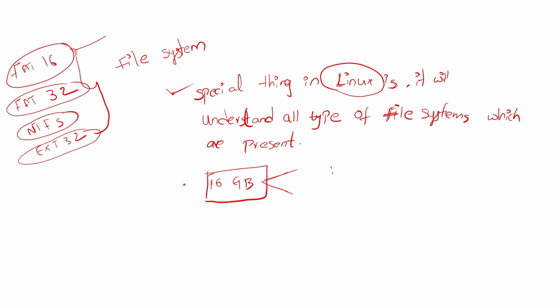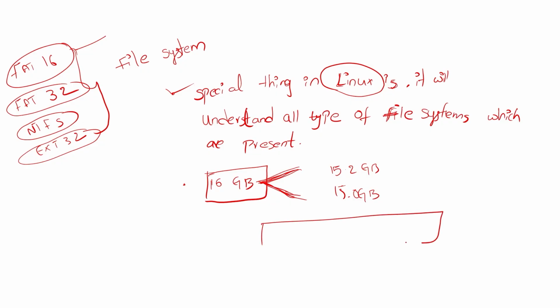We will get around 15.2 GB or around 15 GB. Who occupies this remaining storage? We will not get the total 16 GB for storing purposes. The file system occupies it.